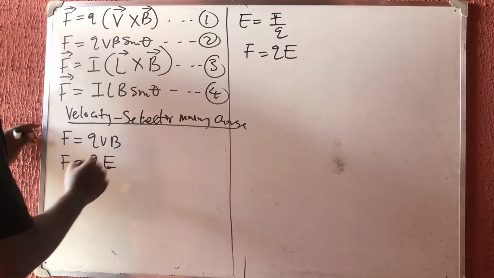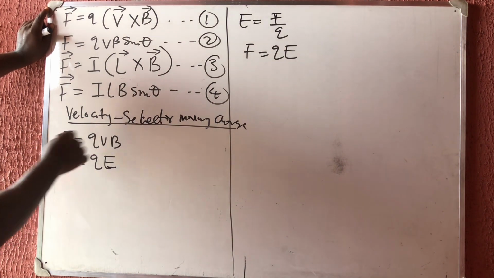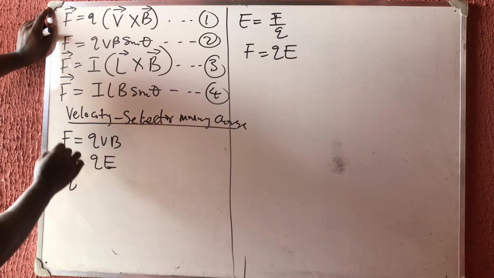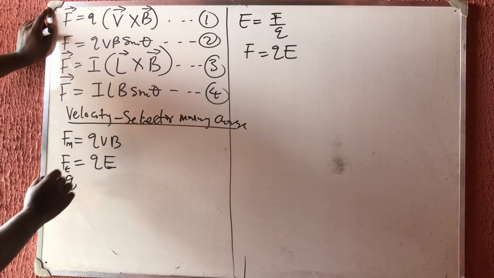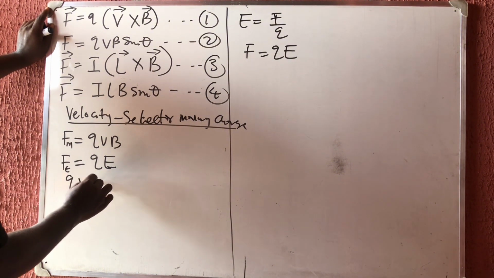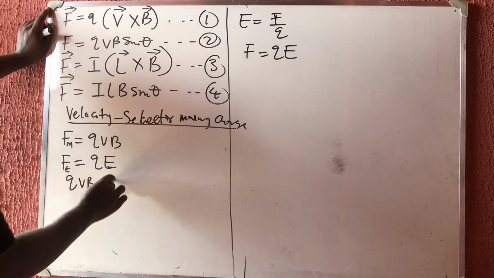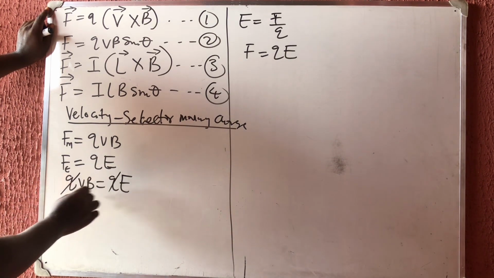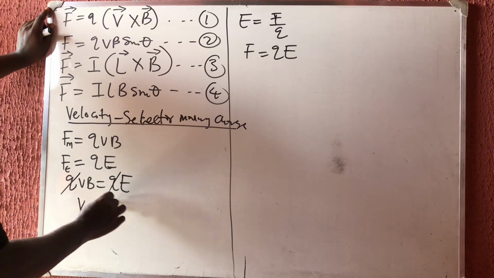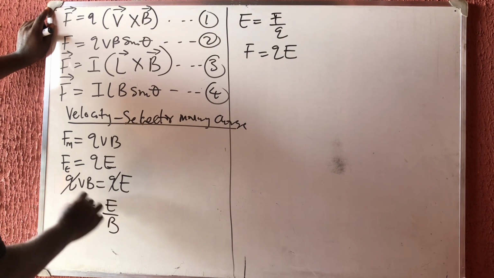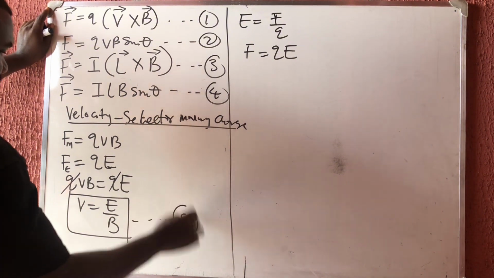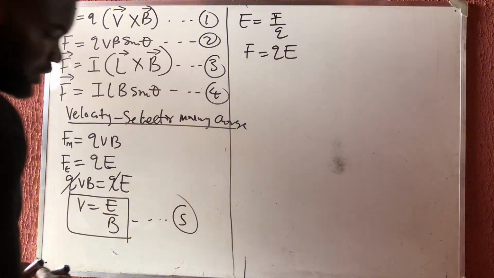All right. Now, if I equate these two things, I'm going to have, this is for electricity, and this is for magnetism. So QVB is equal to QE. So if I cancel Q, I'm going to have that my V is equal to E over B. This is a very important formula, number 5. You need to know this, please.